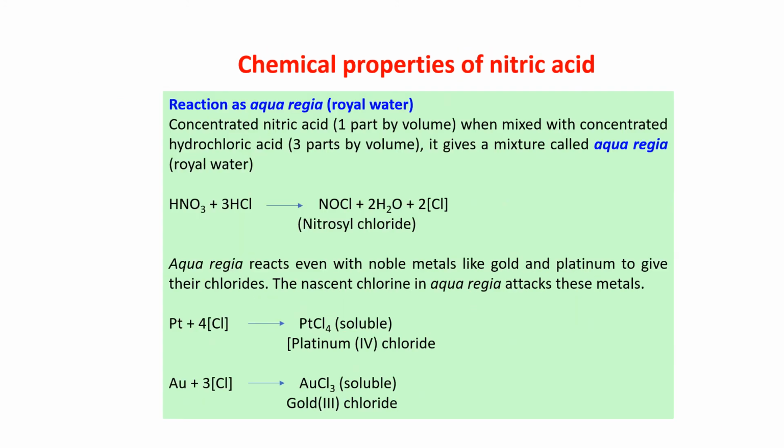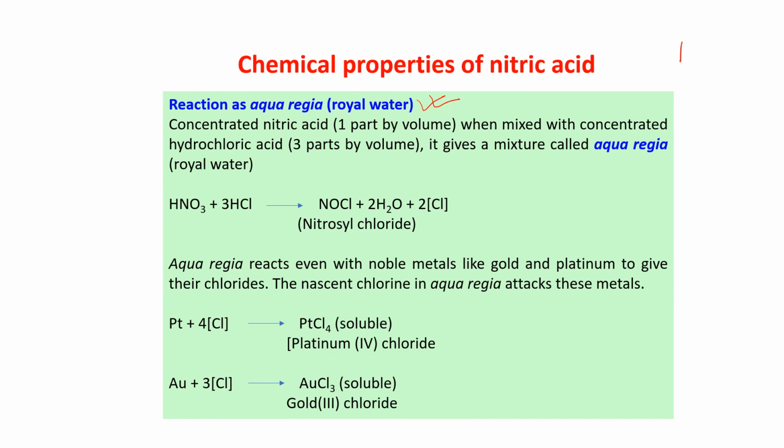Now, one very important property of nitric acid is that nitric acid acts as aqua regia, which is also known as royal water. What is aqua regia? All you know about aqua regia is that it is a very strong acid, having the capability of dissolving silver, gold, platinum also, this type of metal which is very unreactive. Now, what is aqua regia?